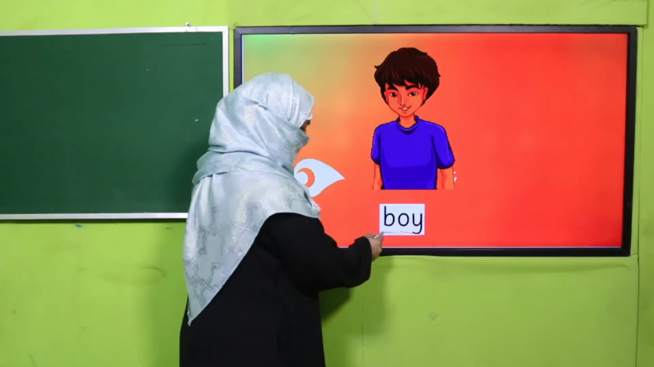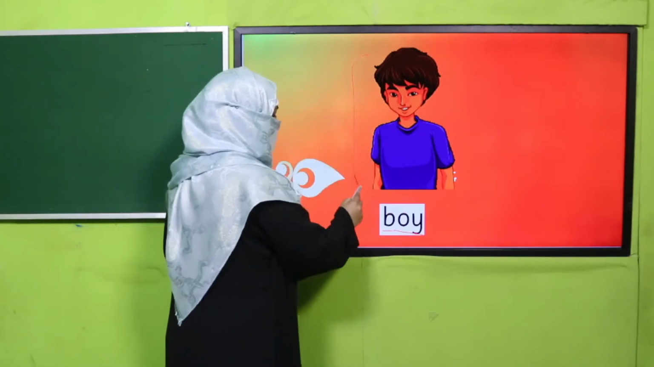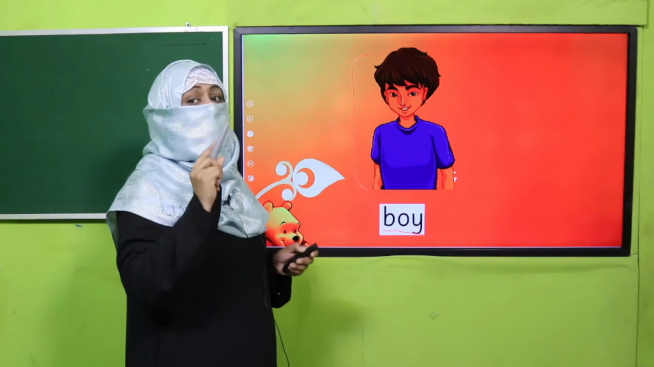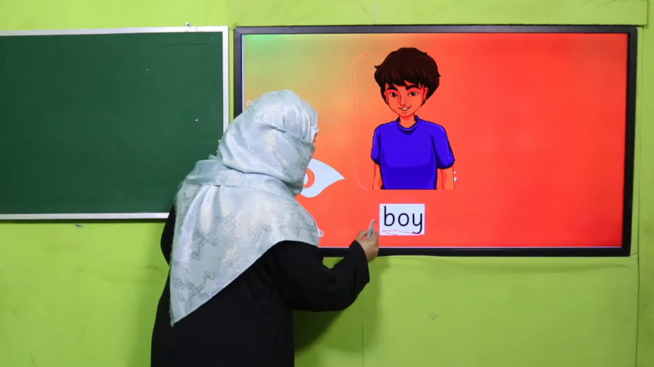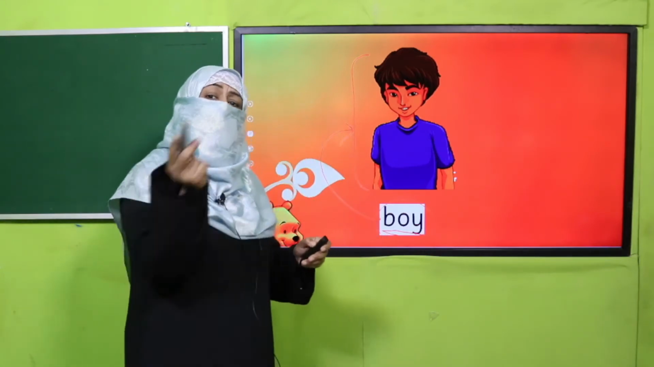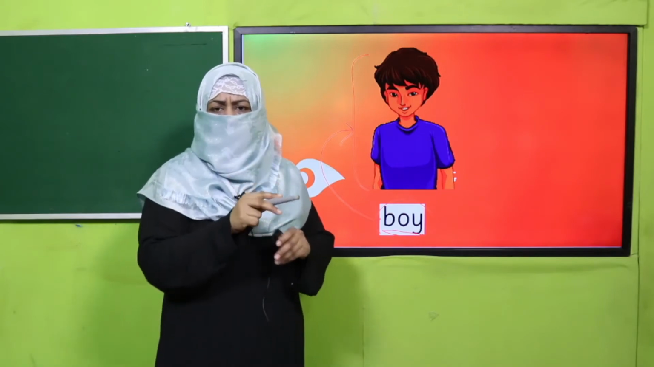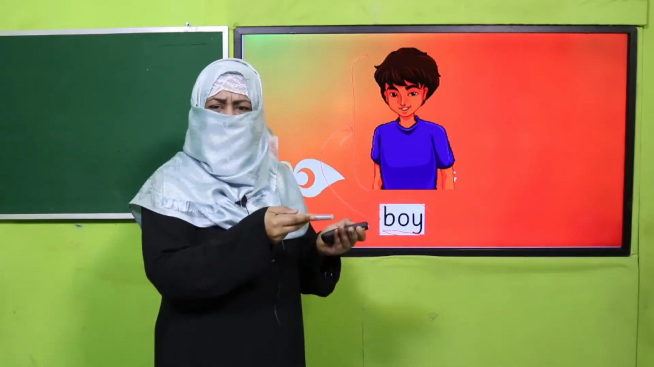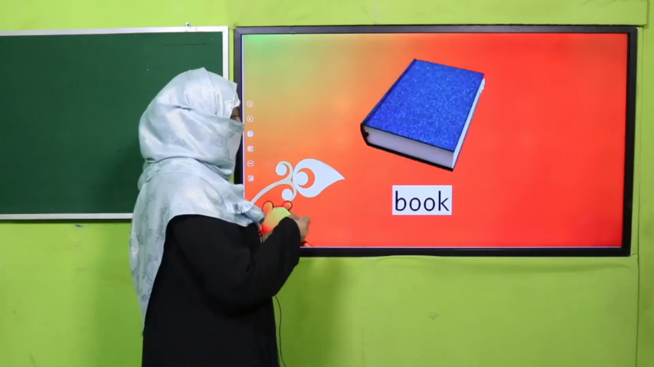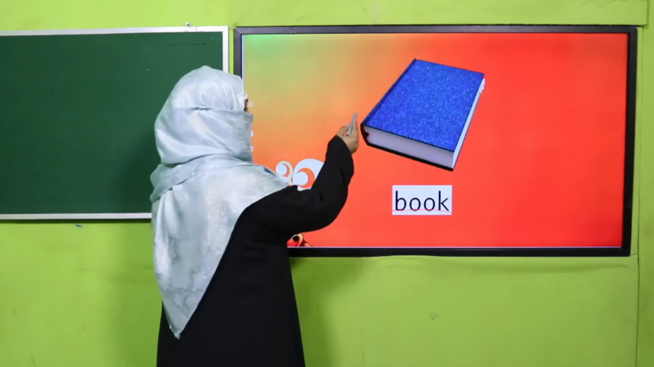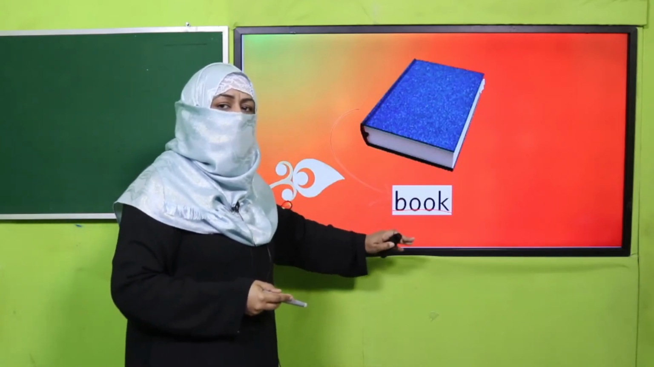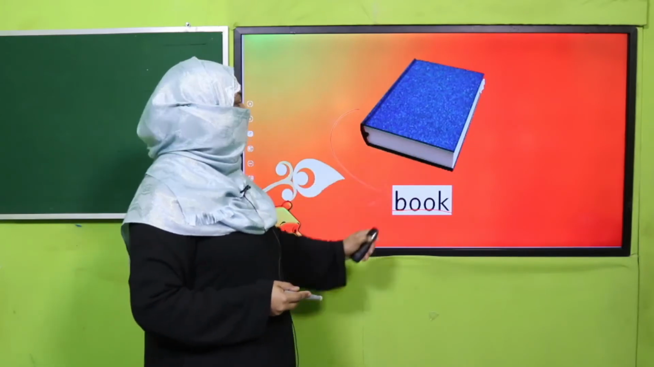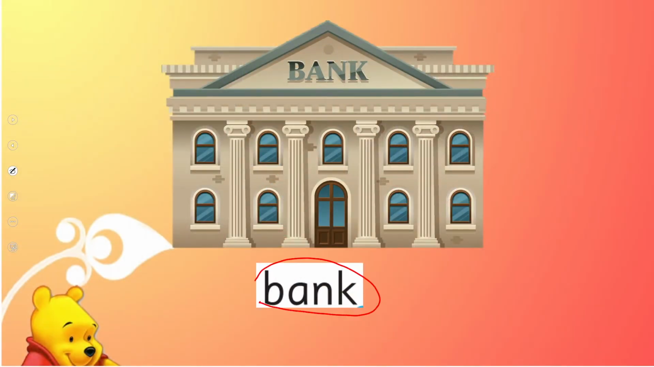Boy, this example is given in your book, so it may refer to any boy. That's why it's a common naming word, because boy refers to any boy and it refers to every boy. If I say boy, what are you doing? So whom I'm talking to? Any boy sitting in the classroom. All right. Book, any book. Okay, you have many books in your bag. All right, so book refers to, this naming word is a common naming word which refers to any book. And bank is a naming word for place and it is common in general.